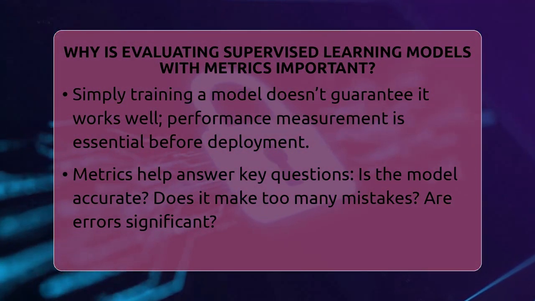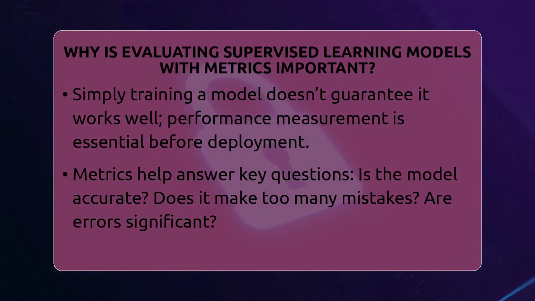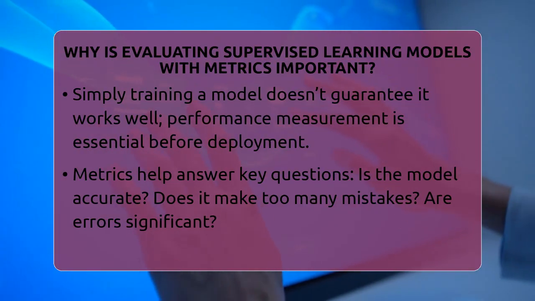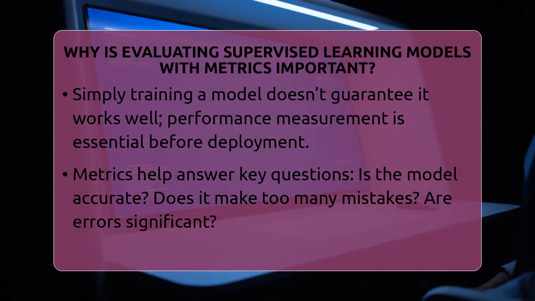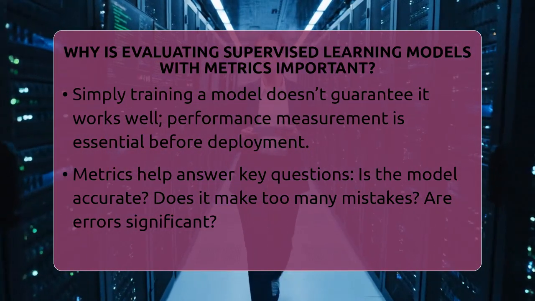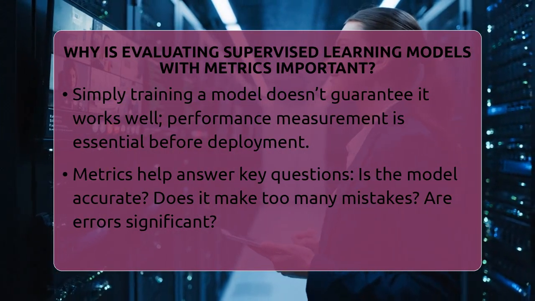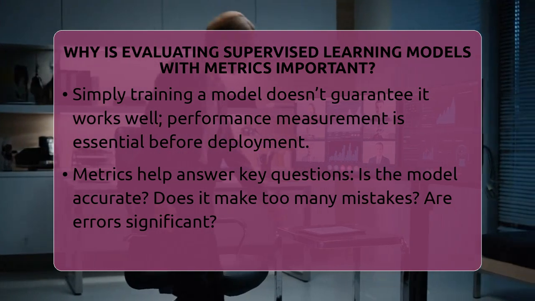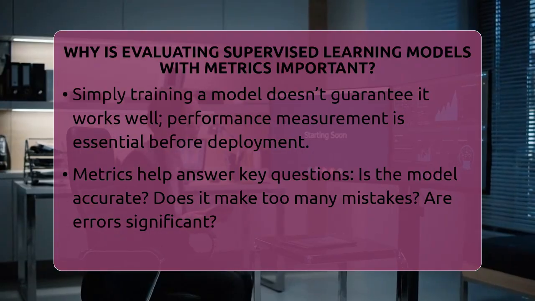For classifying emails as spam or not spam, common metrics include accuracy, which shows the percentage of correct guesses. But accuracy can be misleading if most emails are not spam. In that case, other metrics like precision and recall become important. Precision tells you how many of the emails marked as spam are actually spam, while recall shows how many spam emails the model finds. The F1 score combines both to give a balanced view.